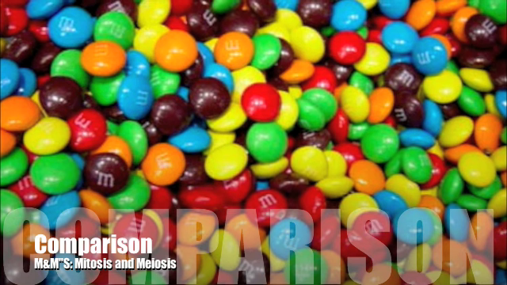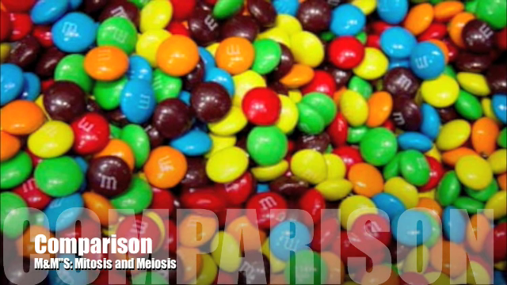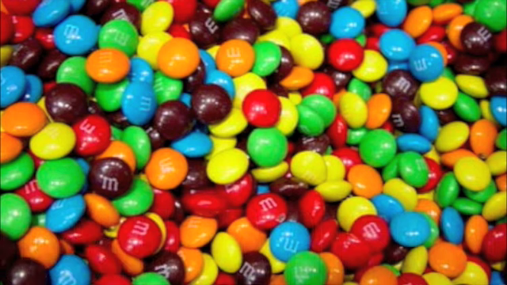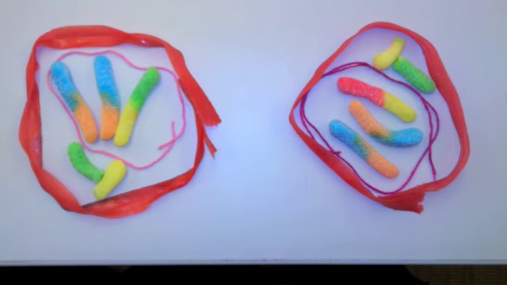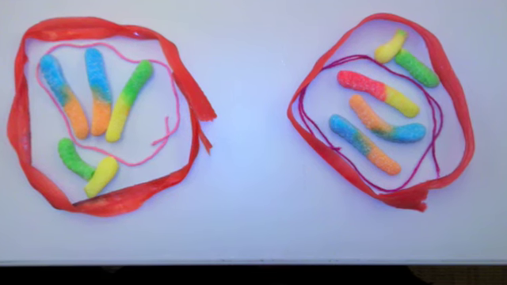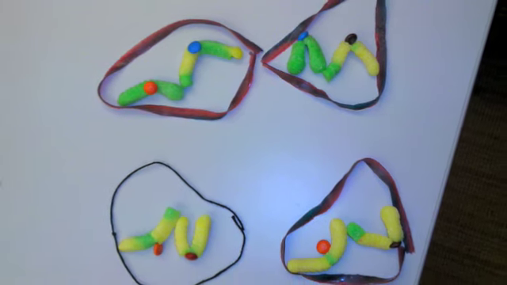Synapsis does not occur in mitosis. In meiosis, it occurs during prophase 1 along with crossing over between non-sister chromatids, resulting in chiasmata that hold pairs together due to sister chromatid cohesion. In mitosis, there are 2 daughter cells that are genetically identical to their parent. In meiosis, there are 4 haploid daughter cells containing half as many chromosomes as the parent cell.